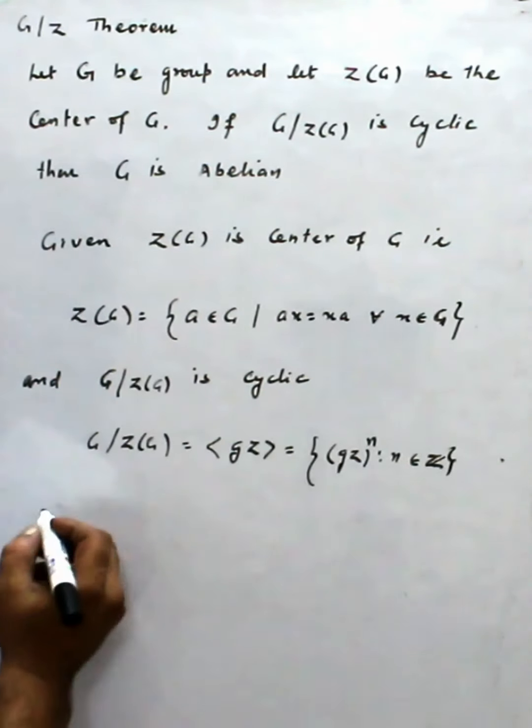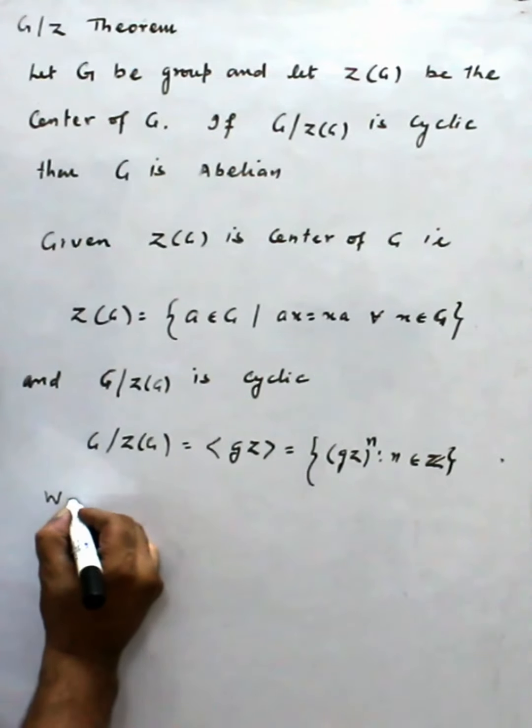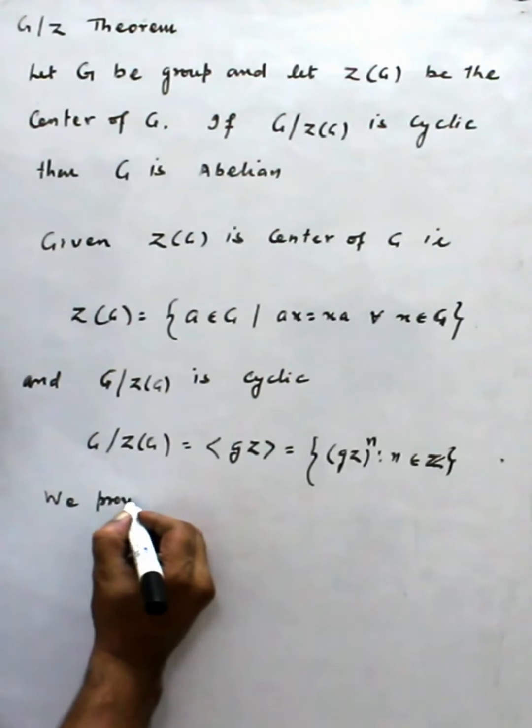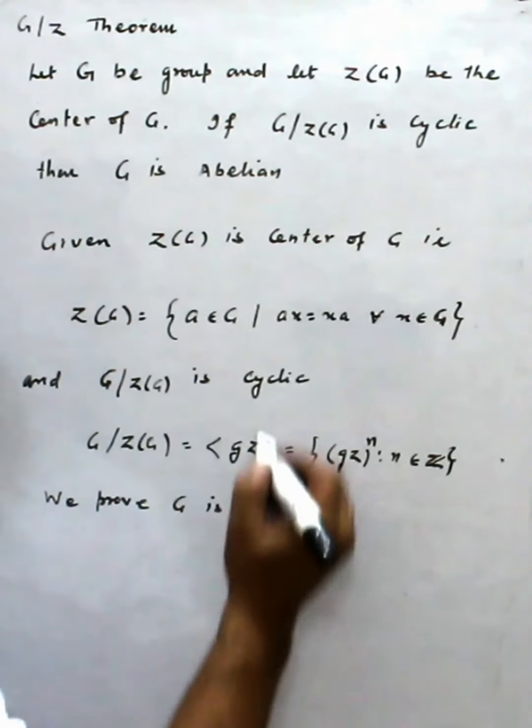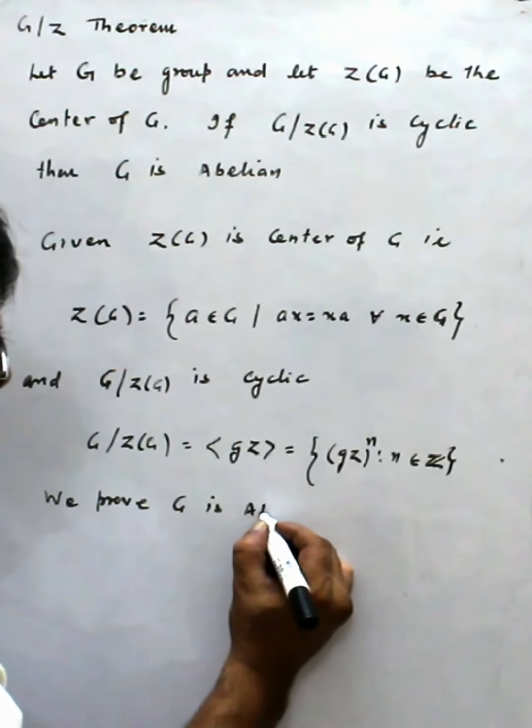Now we have to prove that G is abelian, that means commutative.